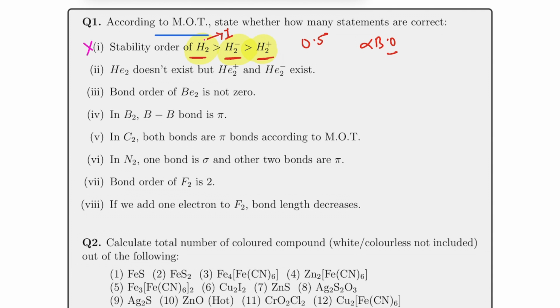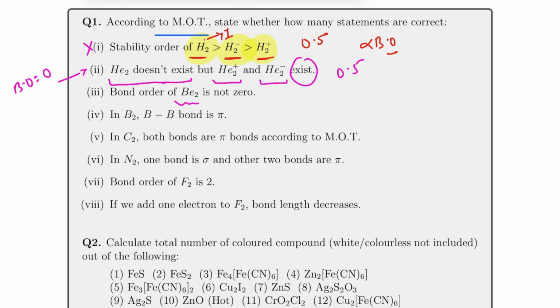Whereas for the second one, it's pretty routine stuff and it has been taught to you many times. He2 does not exist, but He2 plus and He2 minus exist. The reason for He2 not to exist is that its bond order is how much? 0. Whereas for the other cases, He2 plus and He2 minus, the bond order is 0.5, hence they will exist. Now it is also saying the bond order of Be2 is not 0.